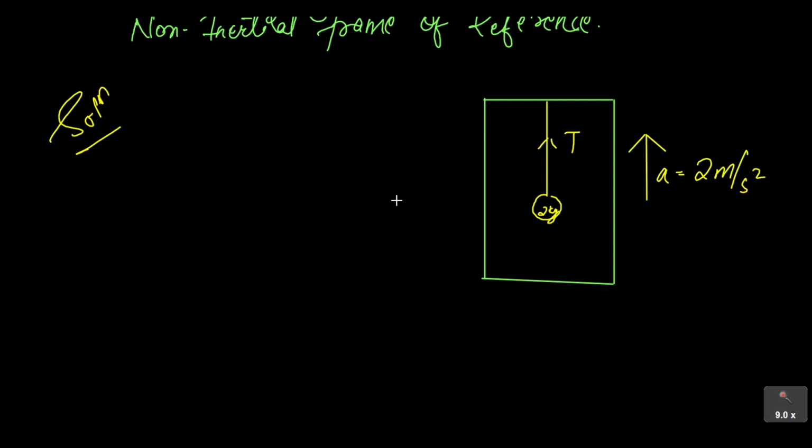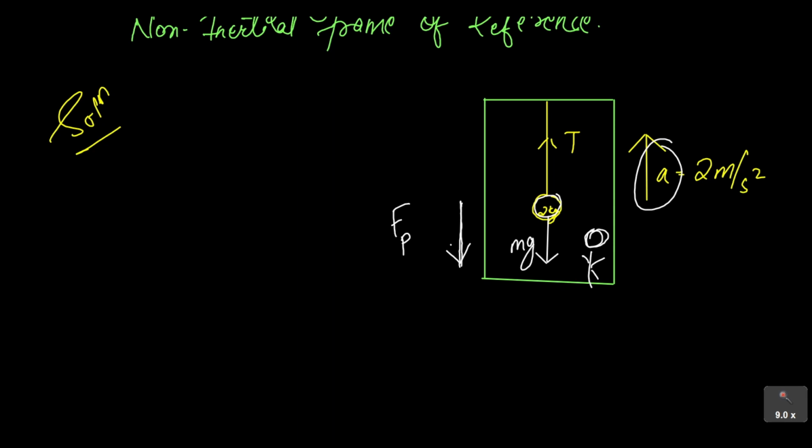So now again the person has to be in the non-inertial frame of reference, so he will be placed inside this elevator. Okay, he is going to make a free body diagram just like in the previous case. So he will write downward force is mg, the upward force is tension force, already written. So now one more thing he has to consider. If he knows that his frame from where he's taking the observation is moving upwards with some acceleration a, then he has to consider one force in the downwards direction, which we call pseudo force, written as FP.